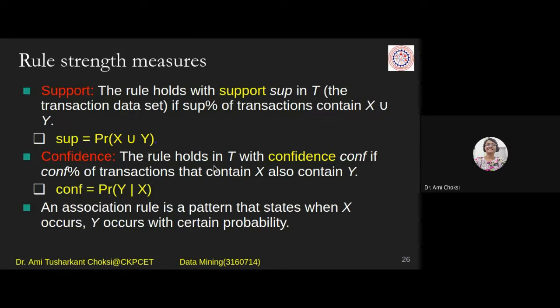Confidence means the rule holds in T with confidence conf. This is the variable, or its value, if conf percentage of transactions that contain X also contain Y. That is said as conf, which is equal to probability of Y given X. An association rule is a pattern that states that when X occurs, Y occurs with certain probability.